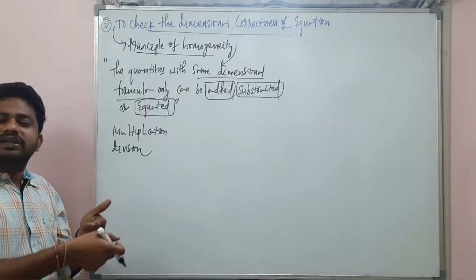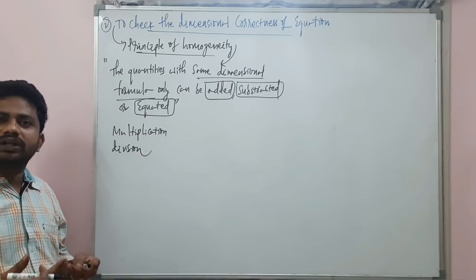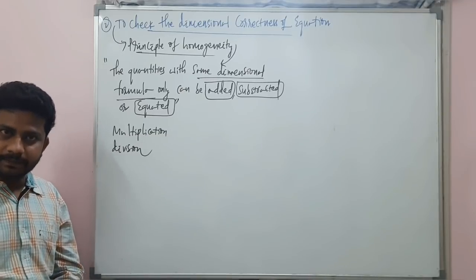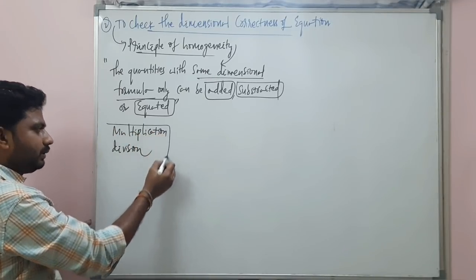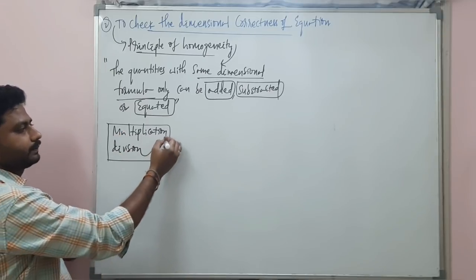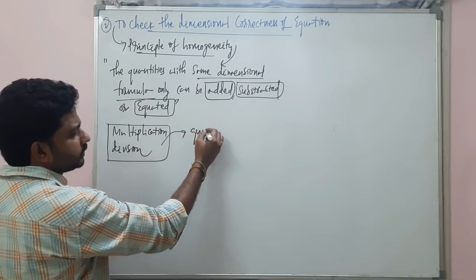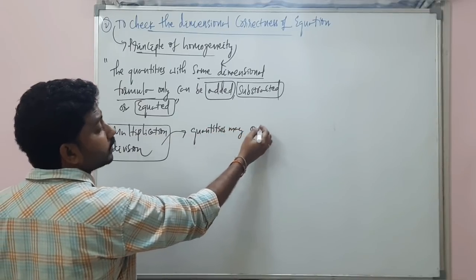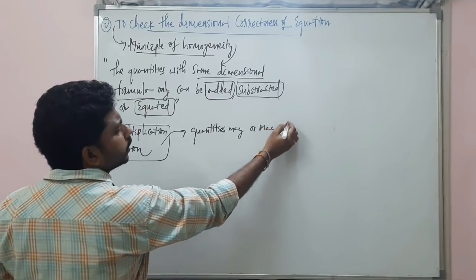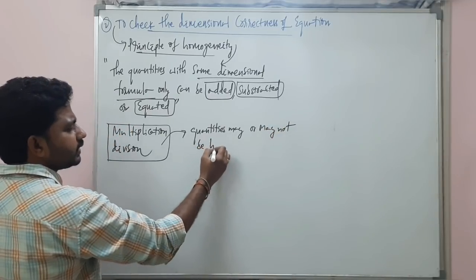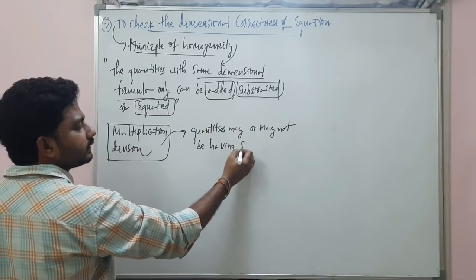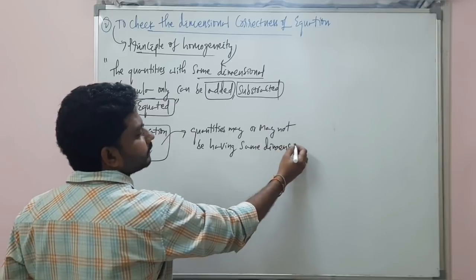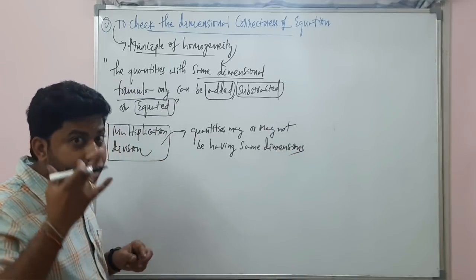For the multiplication and division purpose, the quantities may or may not be having the same dimensions. Clear?